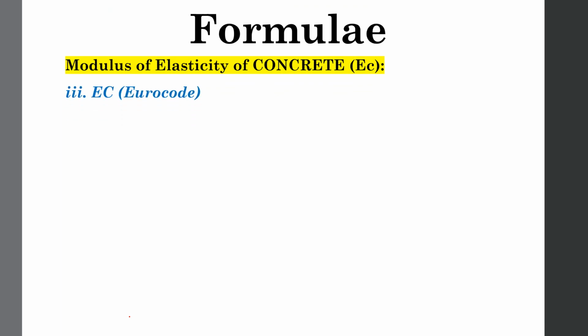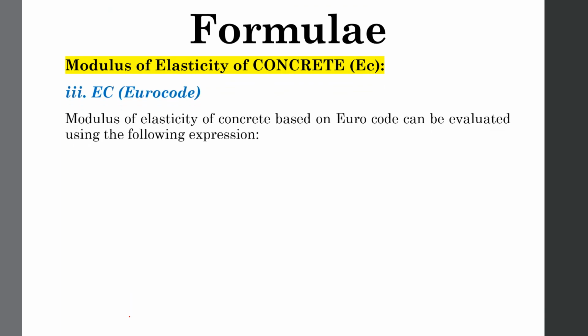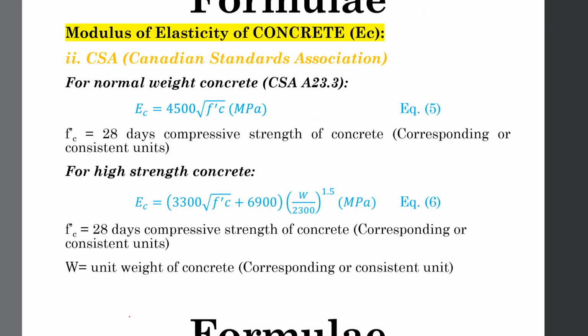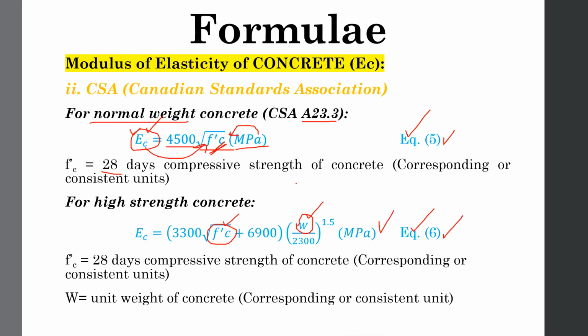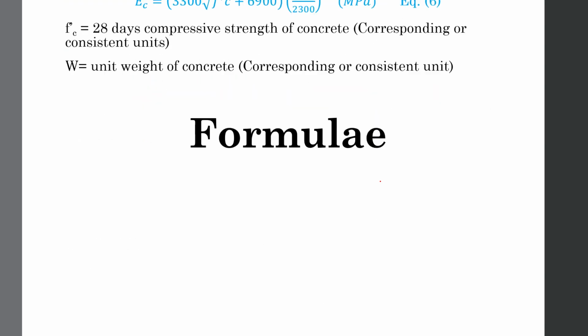Now let's move towards Eurocode. Eurocode gives the formula for modulus of elasticity as given below. In these two formulas, the Canadian Association only considers SI units. The Canadian Association does not consider FPS units, so they only gave two formulas, for normal weight concrete and for high strength concrete in SI units, because Canadian standards only follow SI units. So there are no relevant formulas for FPS units according to Canadian standards.